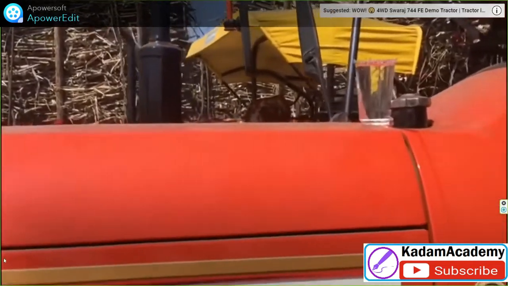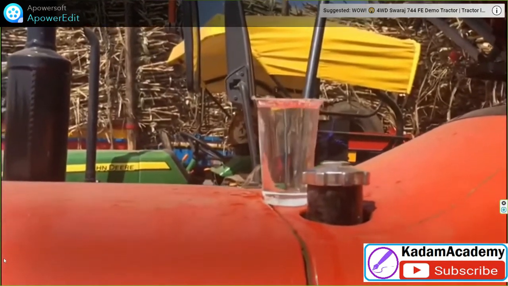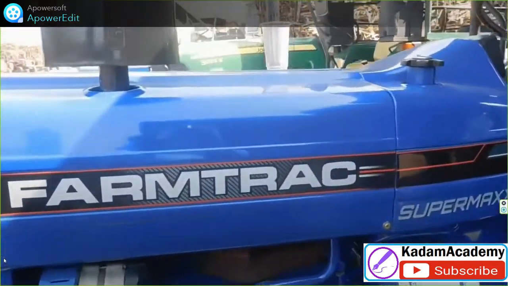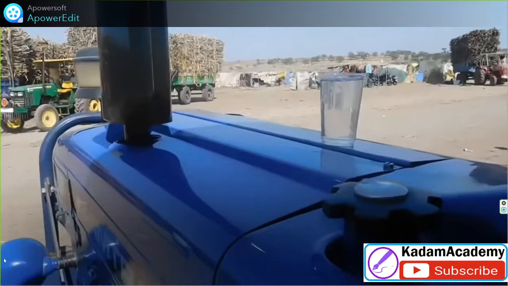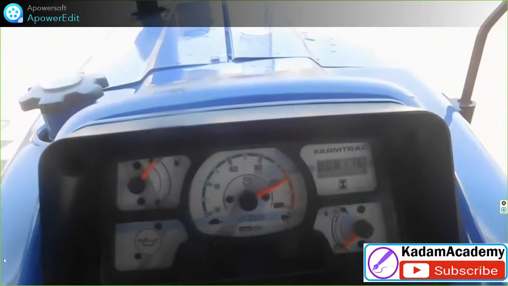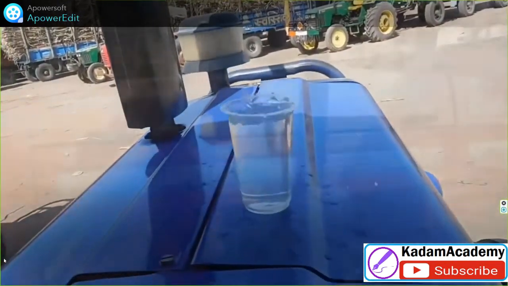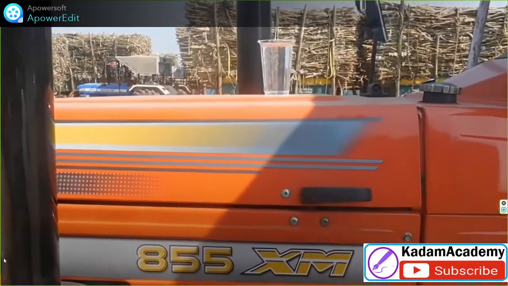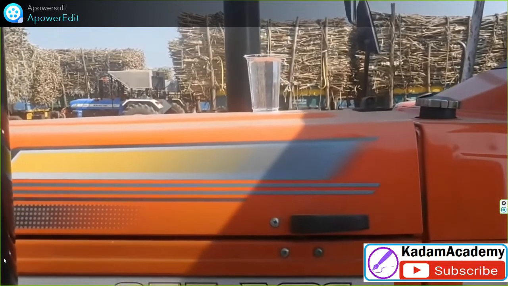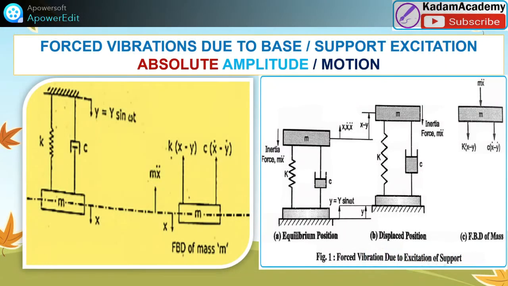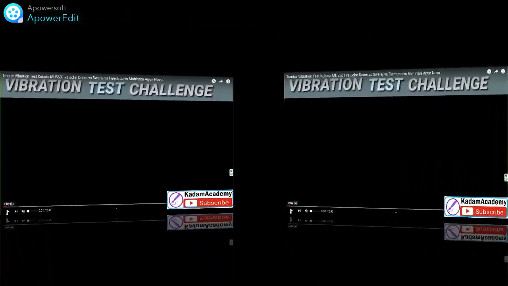Swaraj, the tractor from Swaraj, see how the response is. This is a Farmtrac company tractor. See how the response is there. Swaraj 855 XM. Dear friends, these are just to show you examples for this vibration test challenge.